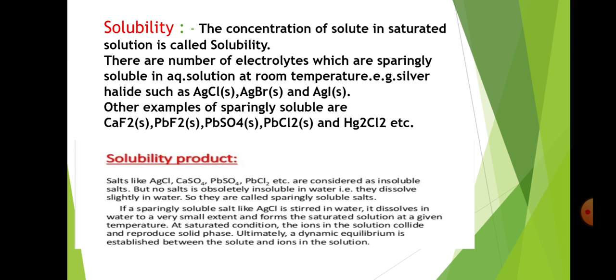At saturated condition, the ions in the solution collide and reproduce solid phase. Ultimately, a dynamic equilibrium is established between the solute and ions in the solution.